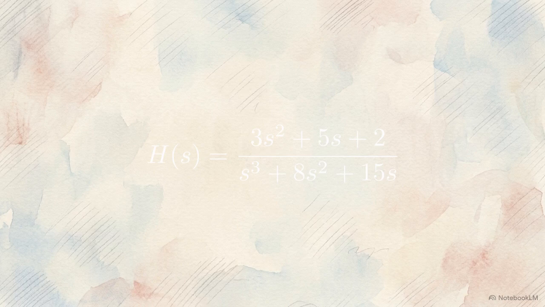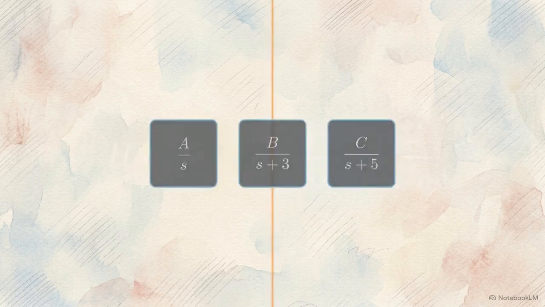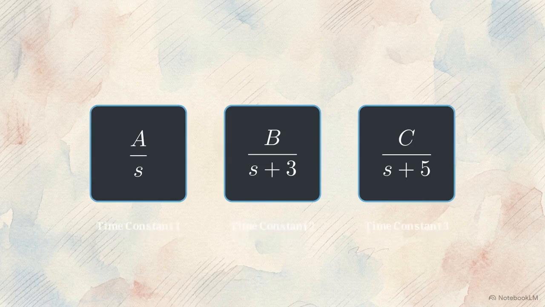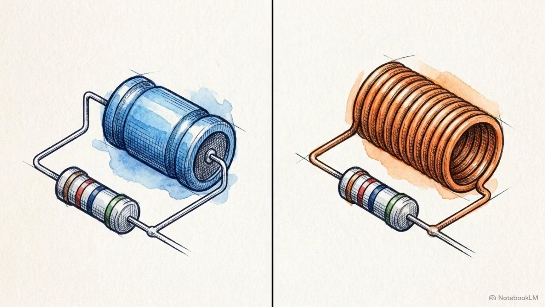In its current state, that S-domain function is mathematically unreadable. You cannot determine a voltage spike from a massive coupled polynomial. To make it readable, the electronics engineer applies partial fraction decomposition. The polynomial breaks apart into distinct blocks. These simplified fractions are no longer abstract numbers. They are the fundamental electrical time constants of the specific resistor-capacitor and resistor-inductor pairings.